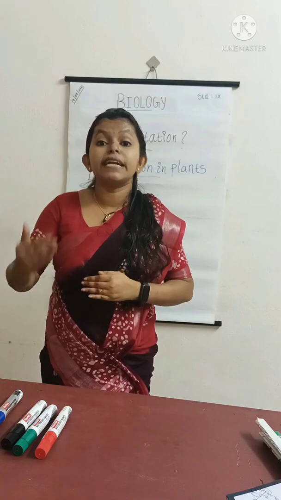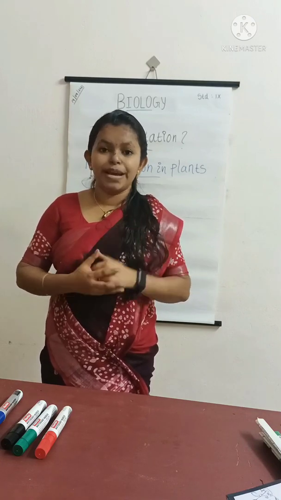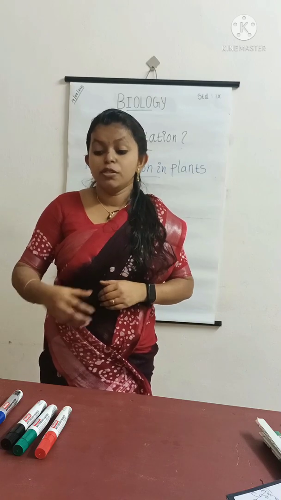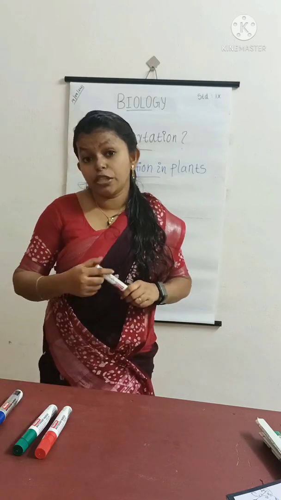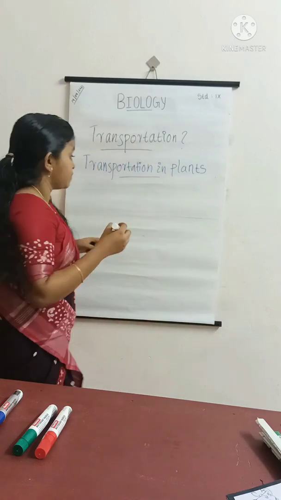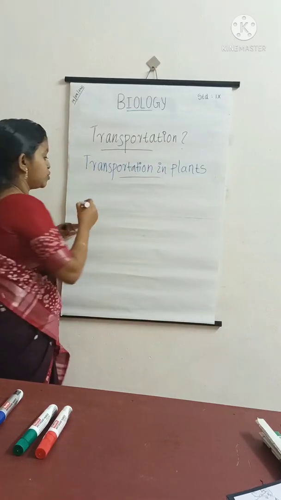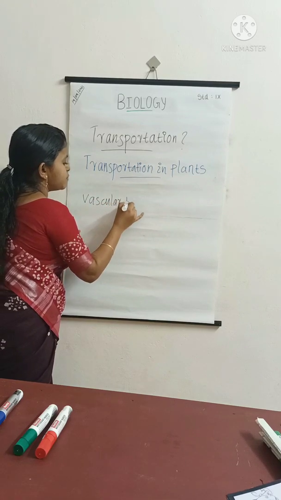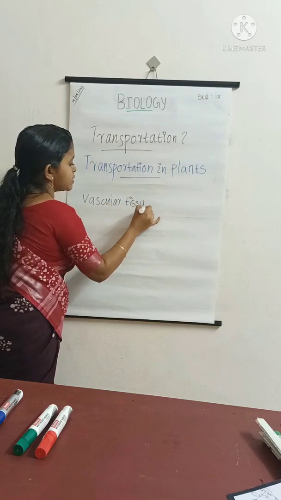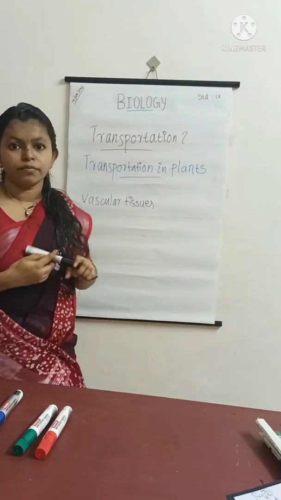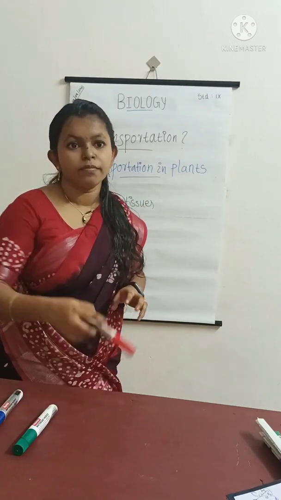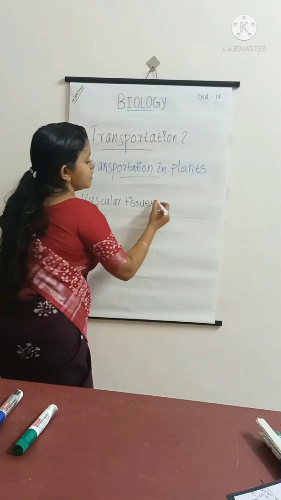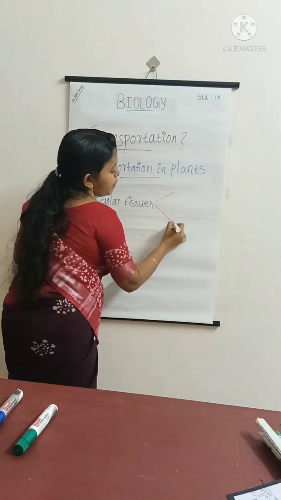You have already studied vascular tissues in plants. So, which are the two types of vascular tissues present in plants? Wow, you all know about it. You have good memory power.